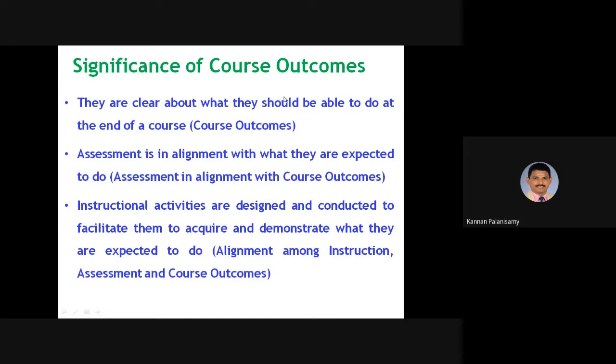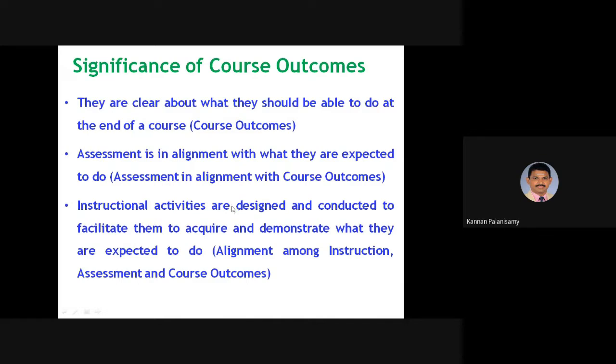And the significance of course outcomes: they are clear about what they should be able to do at the end of the course. Already we have seen what course outcomes are. They are clear about what they should be able to do at the end of the course. And the next one, assessment. For reaching this, students should reach the course outcome, so this assessment is very, very important. Assessment is in alignment with what they are expected to do, right? So this assessment should be designed with the course outcomes.